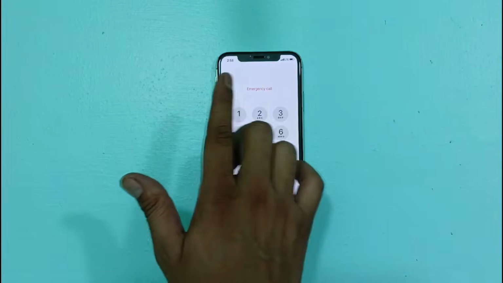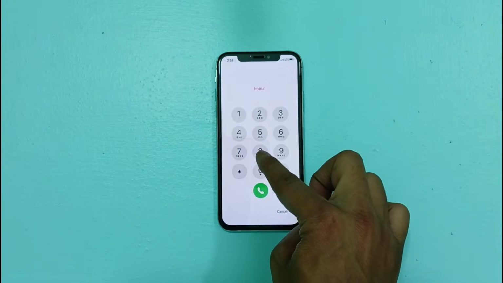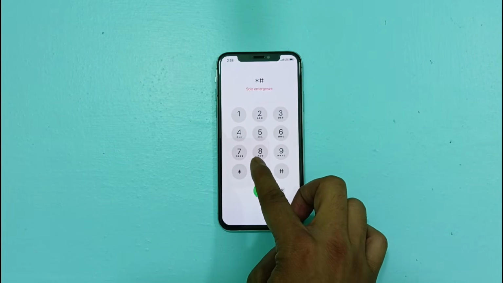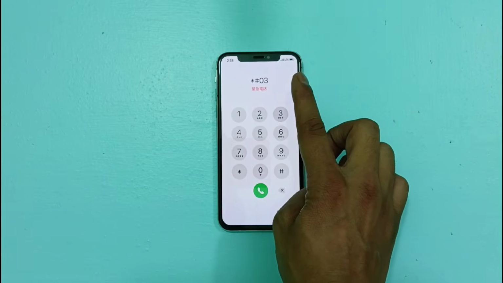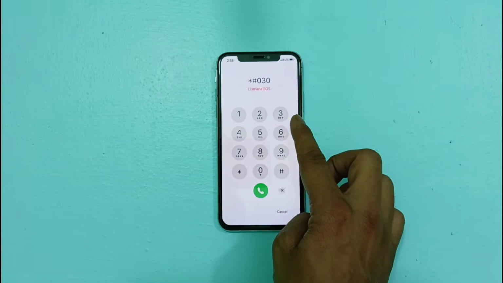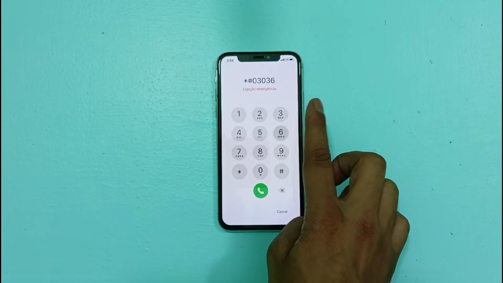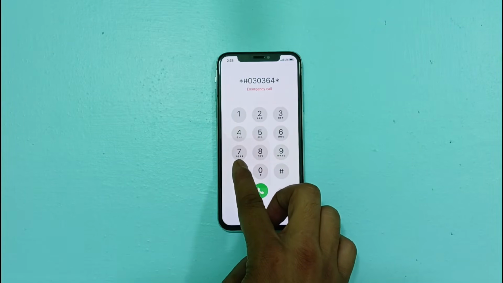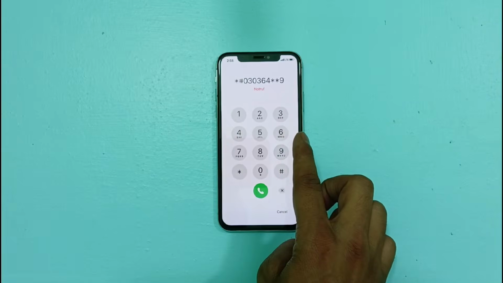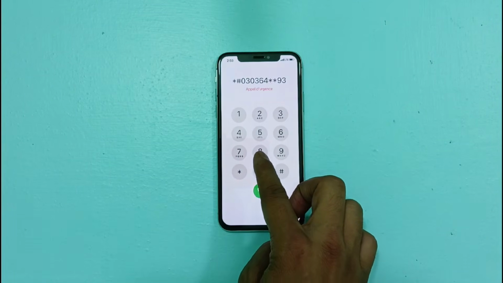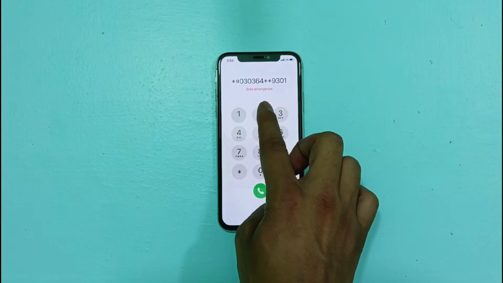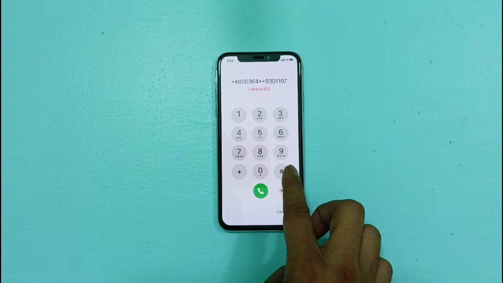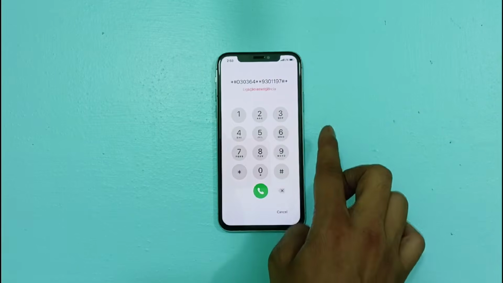You need to click on emergency, and after clicking on emergency, you need to dial hash 0 3 0 3 6 4 star 9 3 0 1 1 9 7. Friends, you need to dial this code.